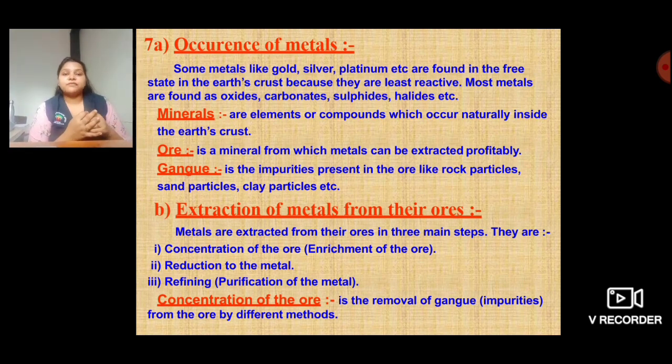Most metals are found as oxides. So most of the metals are found in their oxide forms because they are reactive. They are found in their carbonate form, sulphate form or hydride form. So there are many metals that are found in these forms. Oxide form. So why are they found in these forms?